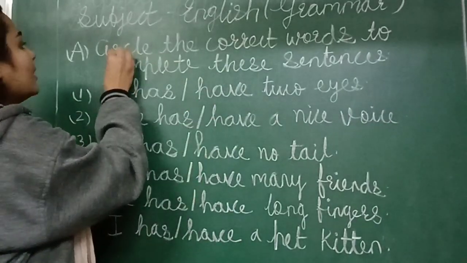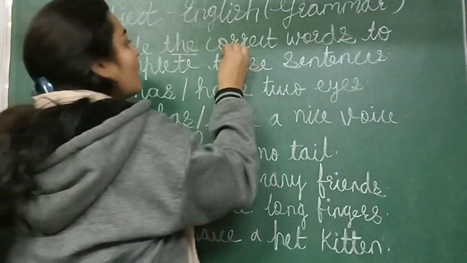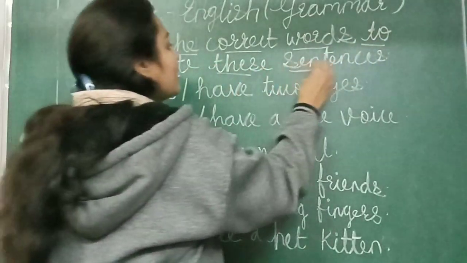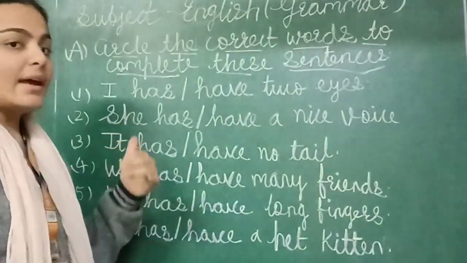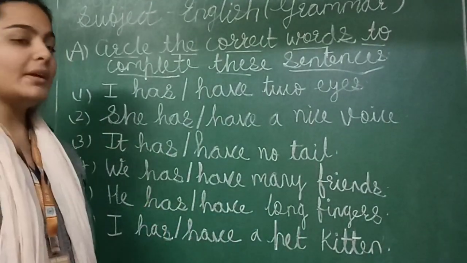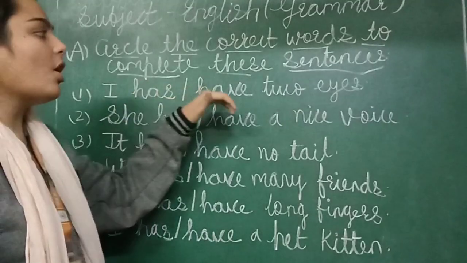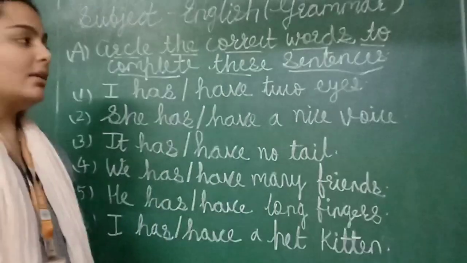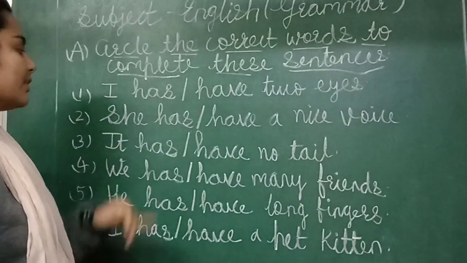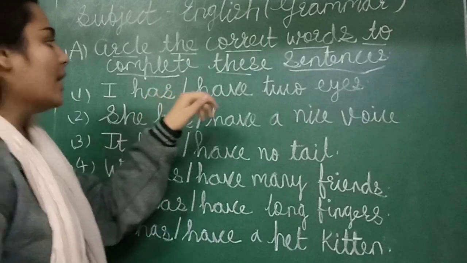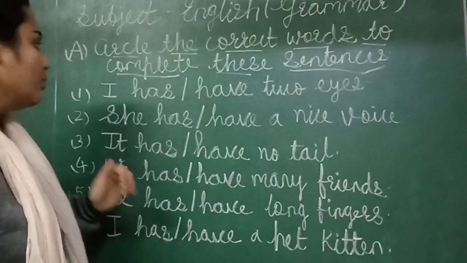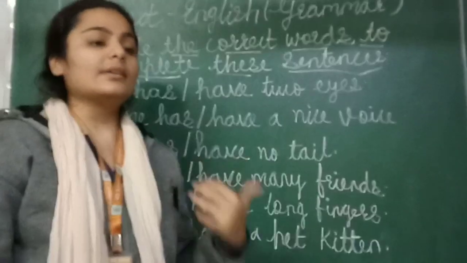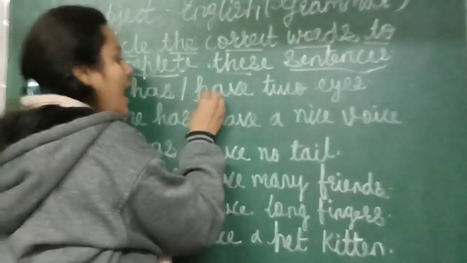What is written here? Circle the correct words to complete these sentences. हमको sentence complete कैसे करना है? We have to complete the sentence with the help of has or have, whichever is suitable, and circle it. Right? First of all, in first number, what is written? I has, have, 2 eyes. So what is our first word? I. So हम I के साथ क्या use करते हैं? Yes, we use have.